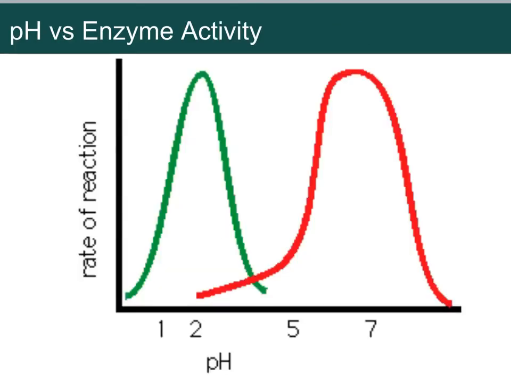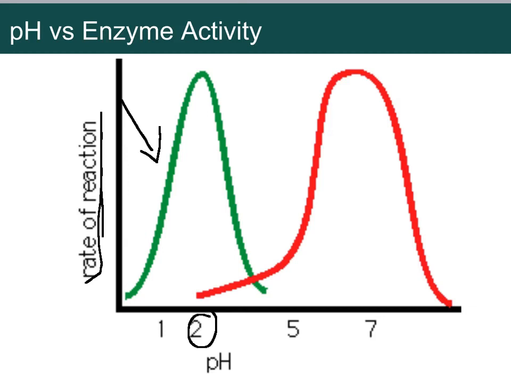Here's some examples of graphs you'll see. So for this green enzyme right here, you can see the pH that it works best at is the highest point. This is rate of reaction, so the higher up here it is, the faster it's working. Well, it works really, really well at pH of 2 or 2.5 about.